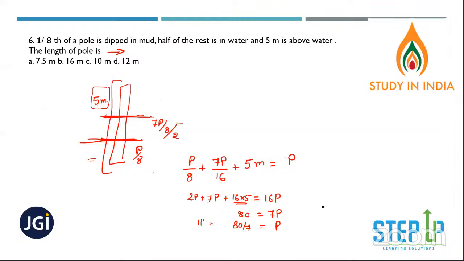7 by 16 of x is equal to 5. Approximately 12. One minute. What is Rahul saying? 7 by 16 of x is equal to 5. Still, your answer is the same, Rahul, isn't it? 80 by 7. What you are saying is also right, because this is half and the remaining is another half. 7p by 16, another part is 7p by 16. So you are equating this part equal to 5, which is one and the same. Yeah.